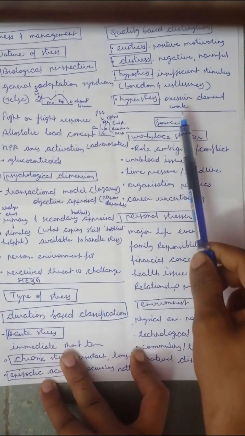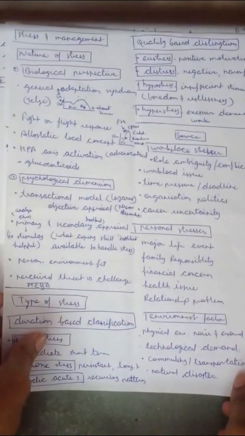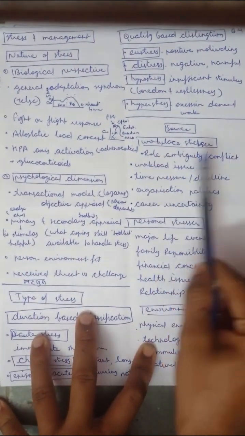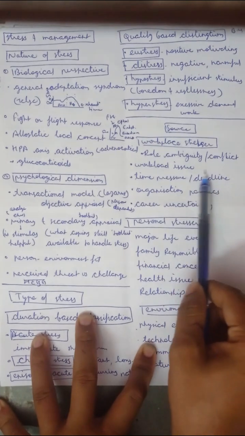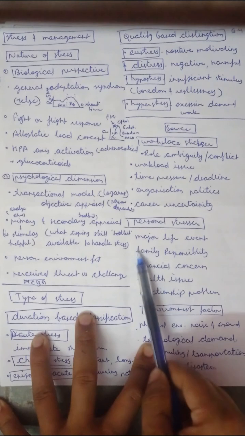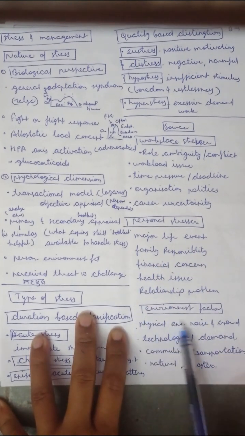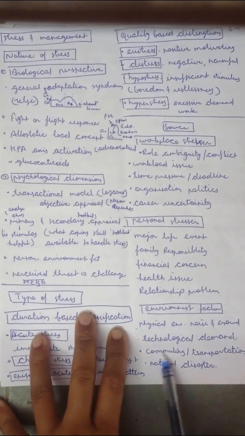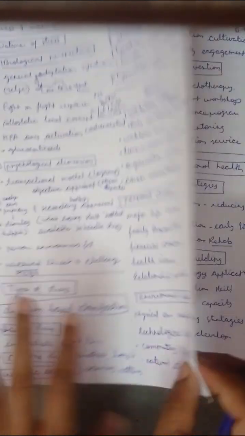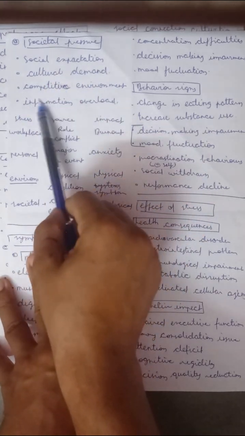Then the sources of stress. We have workforce stressors, personal stressors, environmental stressors, and societal pressure stressors. So 4 types of stressors. In workforce stressors, we have role ambiguity and conflict, workload issues, time pressure and deadlines, organizational politics, and career uncertainty. Personal stressors are major life events, family responsibility, financial concern, health issues, and relationship problems. Environmental stressors are physical environment, noise and crowding, technological demands, commuting and transportation, and natural disasters. And societal pressure includes social expectations, cultural demands, competitive environment, and information overload.